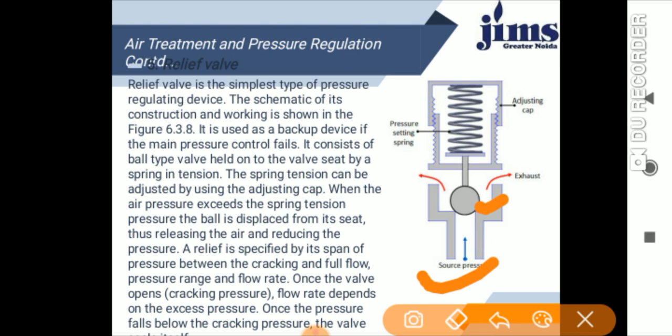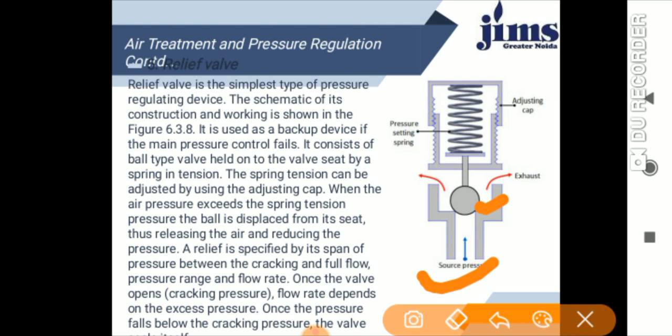It consists of a ball type valve held on the valve seat by a spring in tension. The spring tension can be adjusted by using the adjusting cap, right?